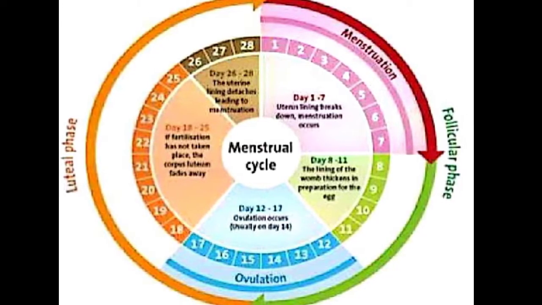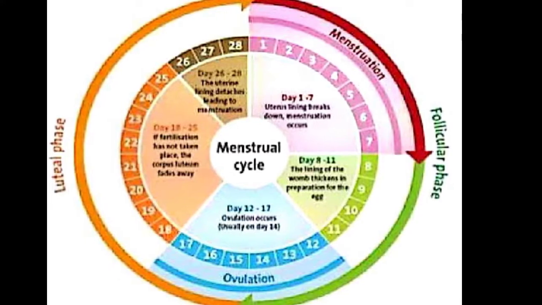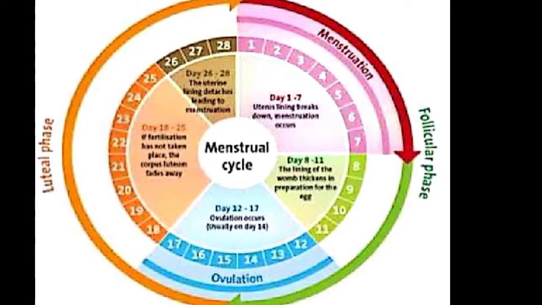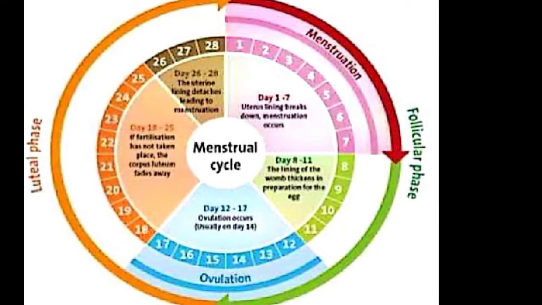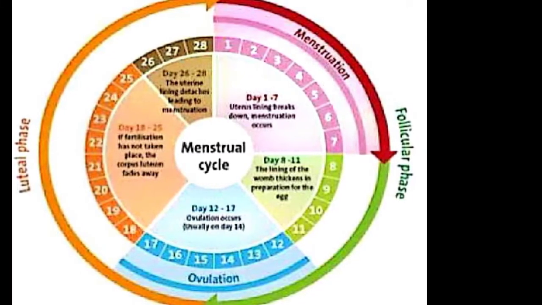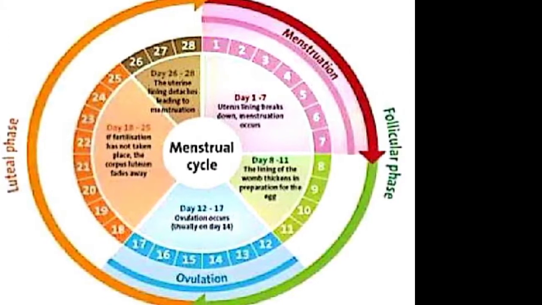It occurs up to the 14th day. Next is the ovulatory phase. The ovulatory phase happens when the ovulation occurs on the 14th day. Then the secretory phase is when the endometrial lining again starts to break down, and then again from day 1 bleeding will take place, and then the cycle continues.